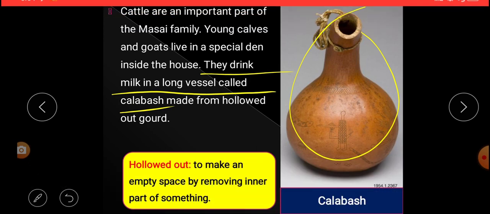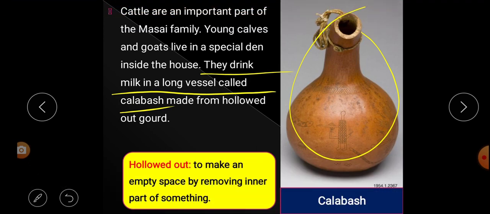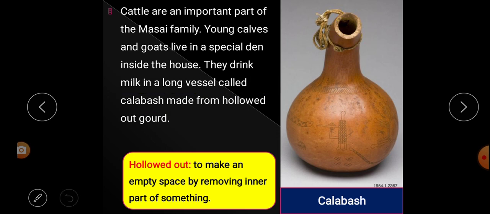So they have removed the inner part. You can see that, and they have made a hole over here. So in such kinds of vessels, what is it called? Calabash, and these vessels are used for what? Drinking milk. So in this last paragraph, we learn that cattle are an important part of the Masai house. The kids of cows and goats, they keep inside the house in a special den.